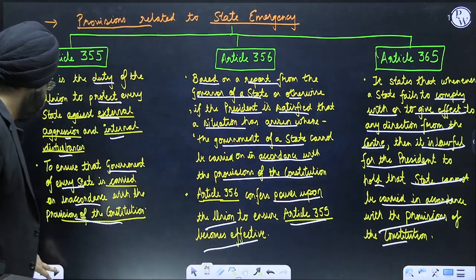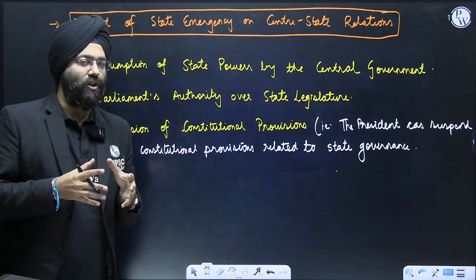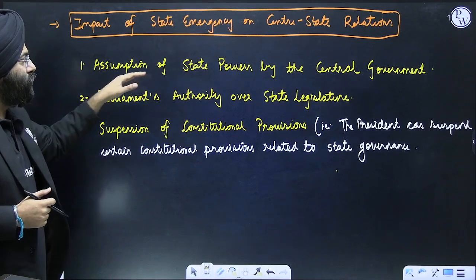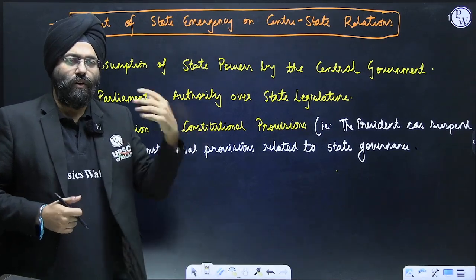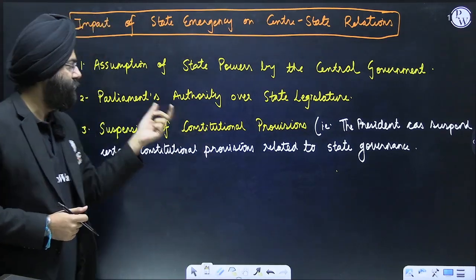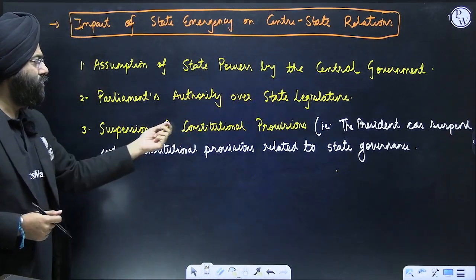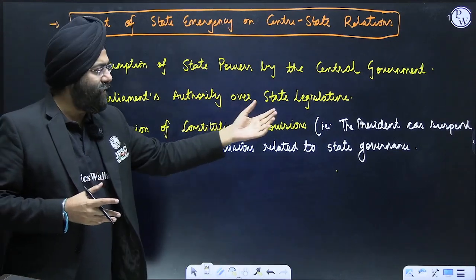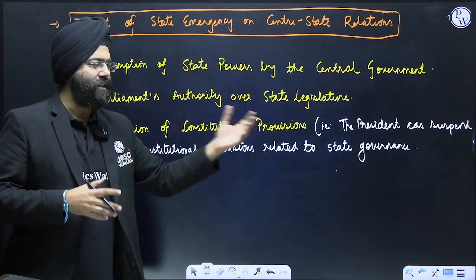Let's move ahead. Impact of the state emergency on the central-state relationships. See, assumption of the state powers by the central government. The central government holds the powers which were earlier held by the state government. Parliament's authority over the state legislature. Suspension of the constitutional provisions. That means the president can suspend certain constitutional provisions related to the state governance.